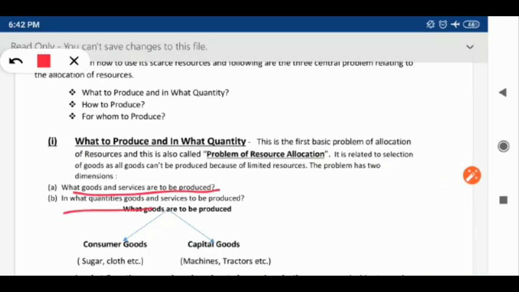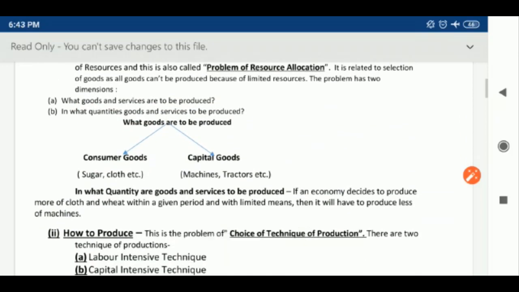This problem has two dimensions, that is what goods and services are to be produced and in what quantity. Now, what goods are to be produced? Consider two goods, consumer goods and capital goods. Food, clothes, sugar, wheat, rice are examples of consumer goods, which satisfy the daily basic needs of a consumer or luxury wants, and capital goods are machines, tractors, equipment. So an economy has to decide what type of good is to be produced, whether consumer goods or capital goods.